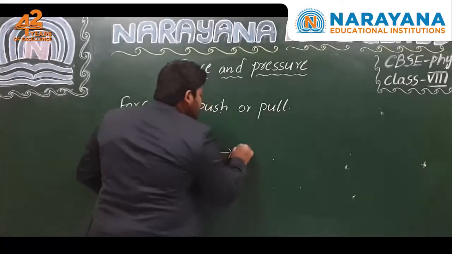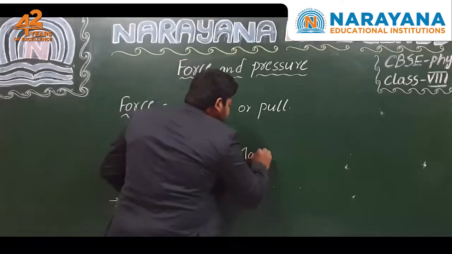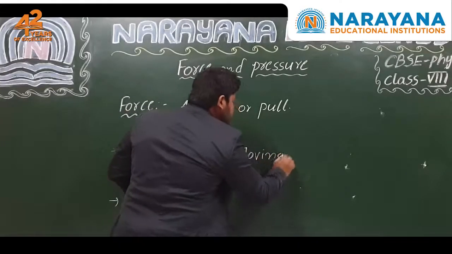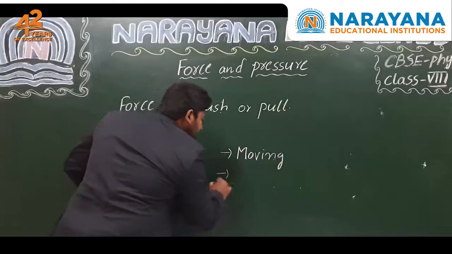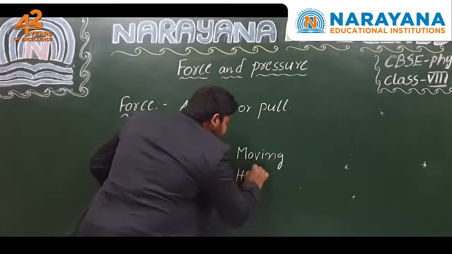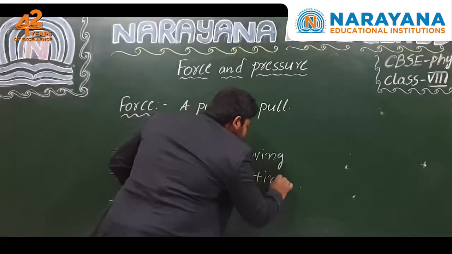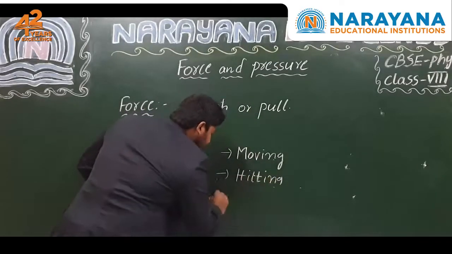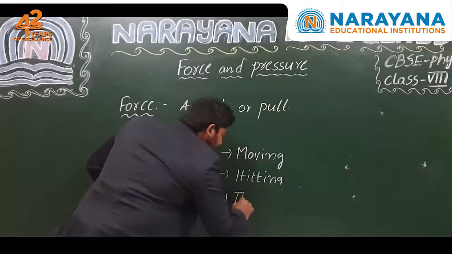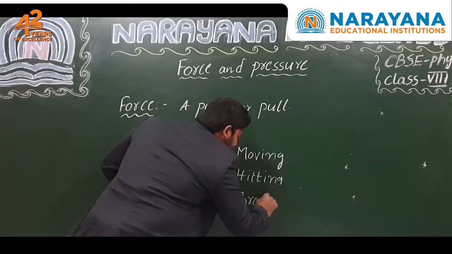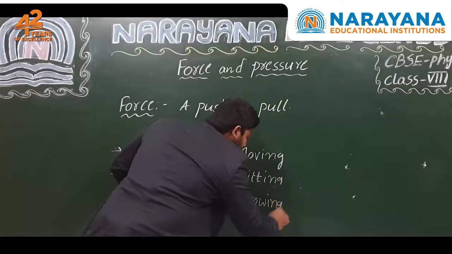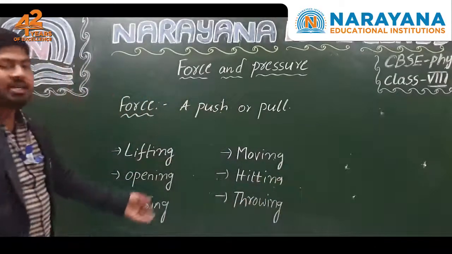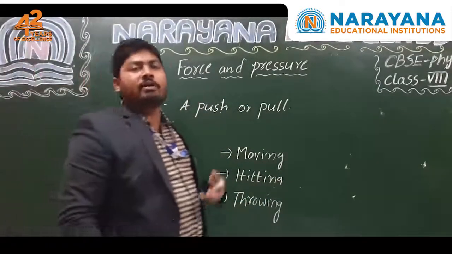And next one is moving the objects. And the next one is hitting the objects. Hitting. And next one is throwing the objects like a ball, a stone, anything. Throwing. Like this, these are some actions which we do in our daily life.